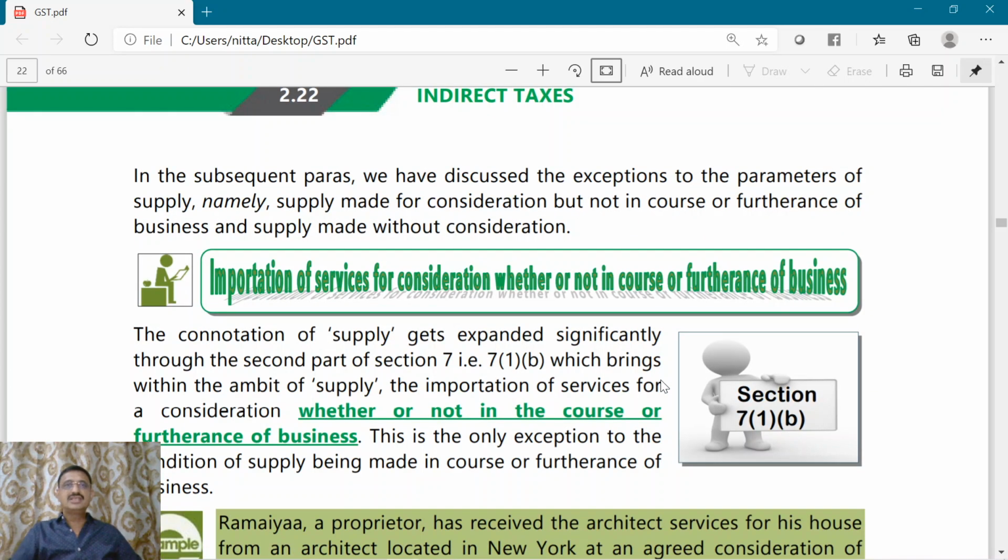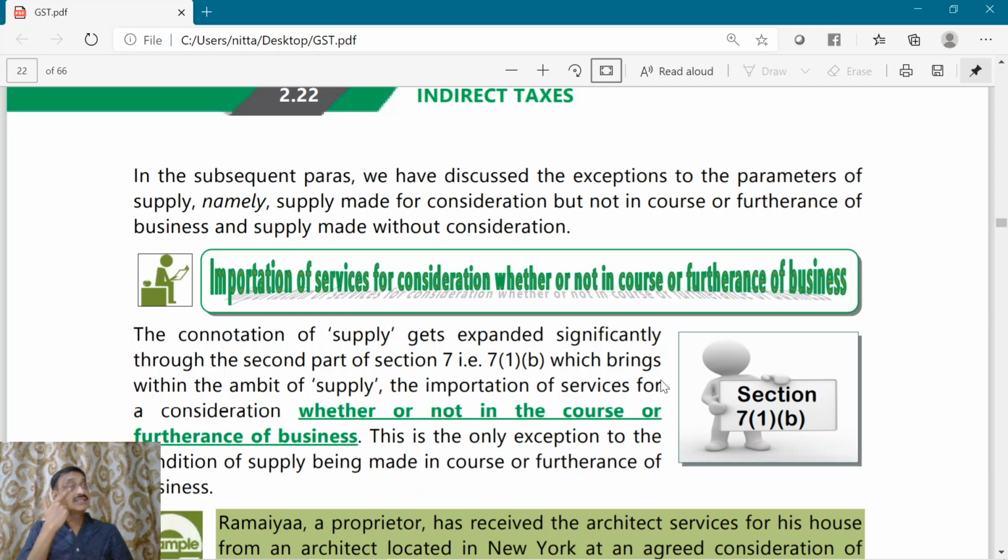Now, we will discuss certain exceptions to the parameters of supply. What are the parameters of supply? There should be components of supply like a sale, transfer, exchange, barter, etc., there should be consideration, in the course or furtherance of business. Now, we will understand the exception to the component of supply, that is, in course or furtherance of business.